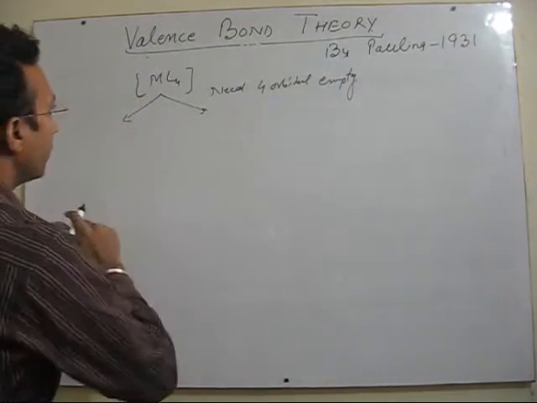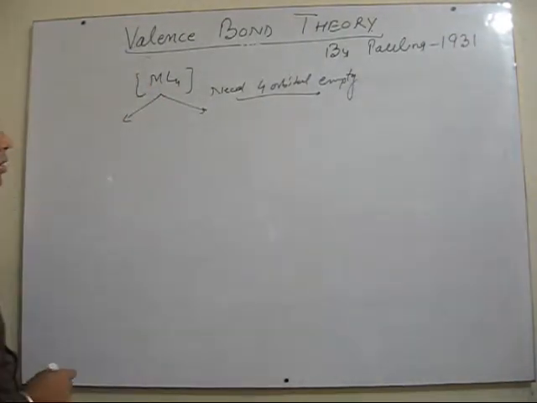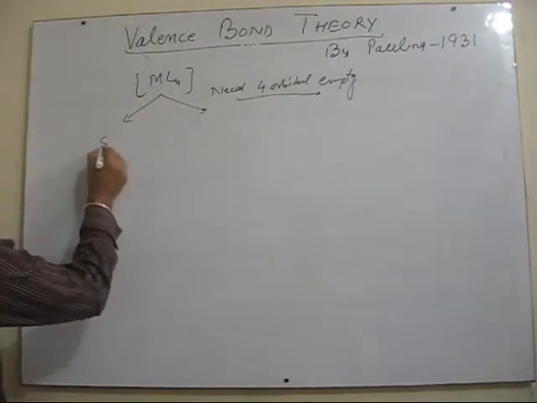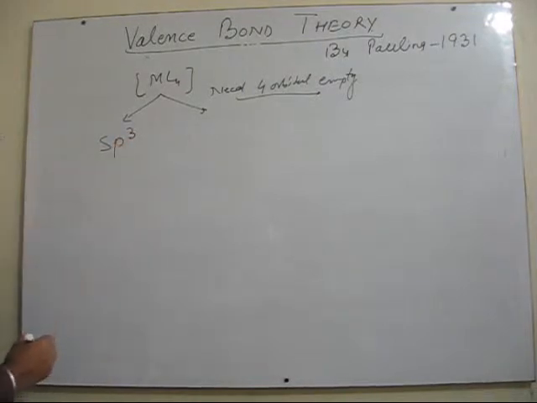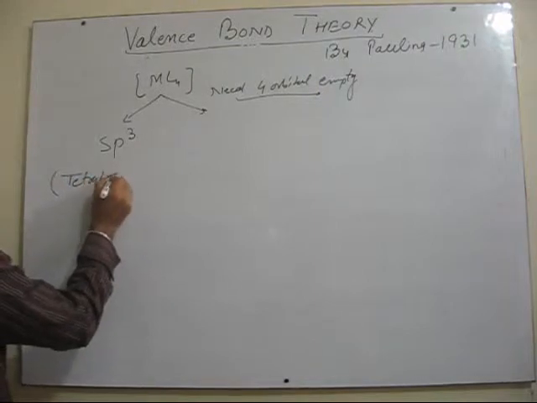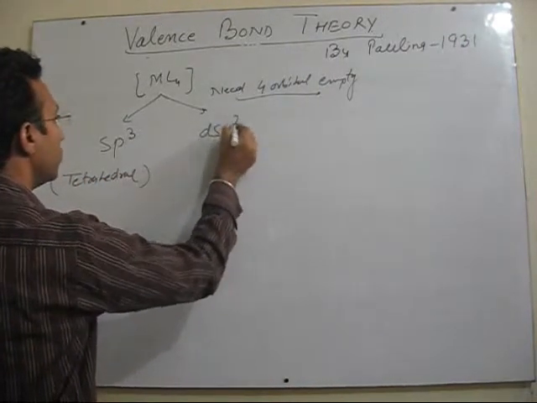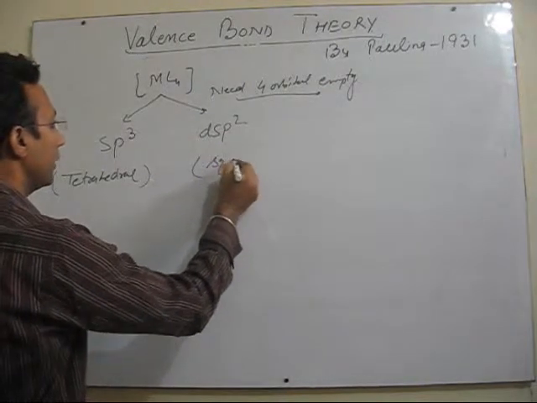Now the 4 orbitals which are vacated by the metal ion can undergo two types of hybridization. One is sp3 hybridization, the shape will be tetrahedral, and if the hybridization is dsp2, then the shape will be square planar.